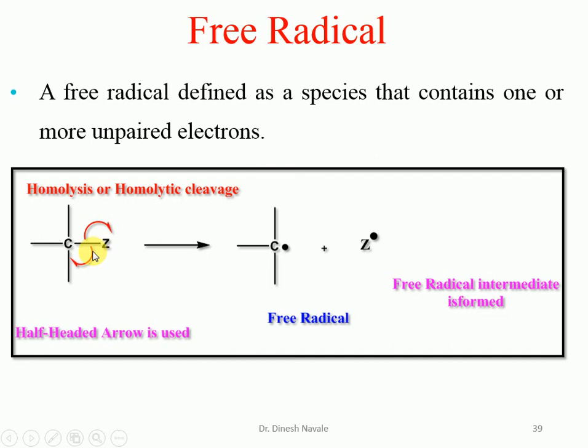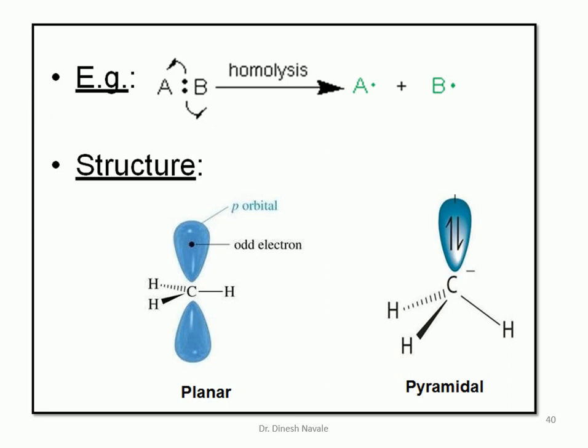So by homolytic cleavage, both carbon and Z take one electron each, which gives the formation of a carbon with one unpaired electron, which is called a free radical. That means a free radical can be generated by homolysis, or homolytic cleavage. For example, the bond between A and B will break by homolysis, giving the formation of an A radical and a B radical, because both A and B take one electron each.